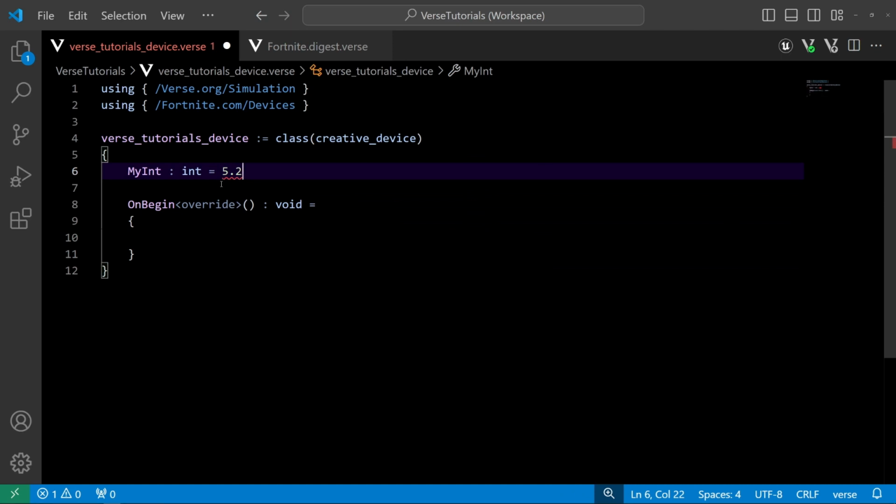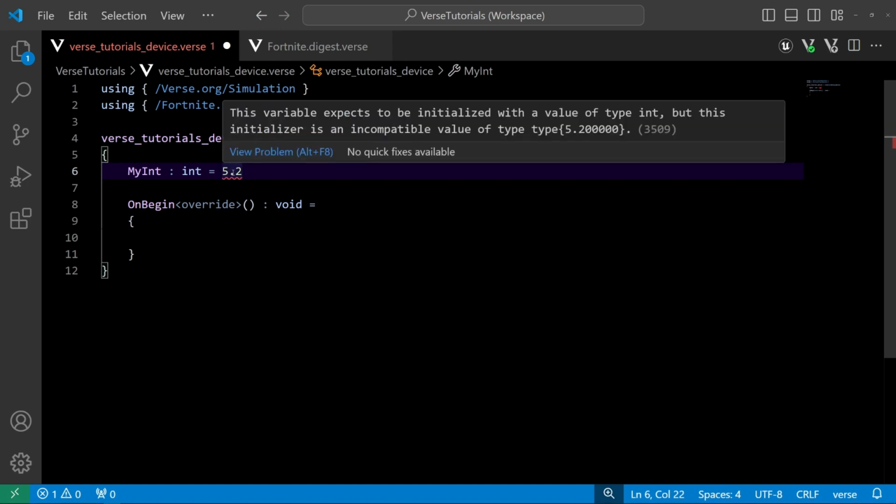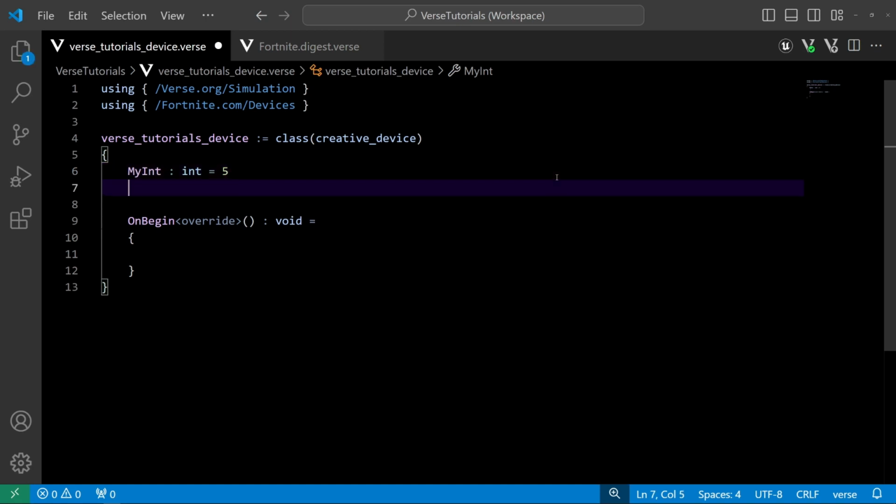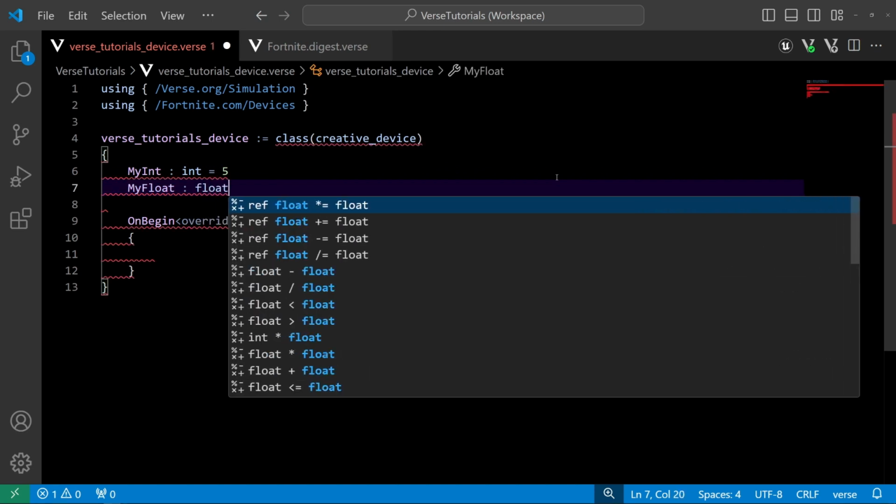Why can it not be 5.2? Well, like I said earlier, an integer is any whole number, and 5.2 is not a whole number, right? This decimal means that it is not a whole number. So we remove it, 5 is fine. Okay, that's pretty simple on integers. There's a lower bound and an upper bound of how big and small an integer can be. I don't know them off the top of my head, but if you are curious, you can look that information up. The next type we're going to be taking a look at is the float. So my float is of type float, okay?